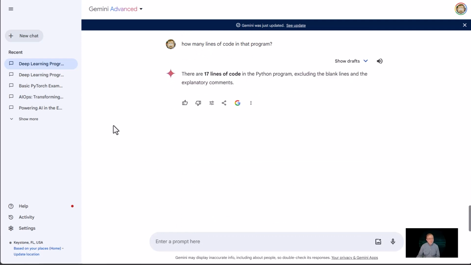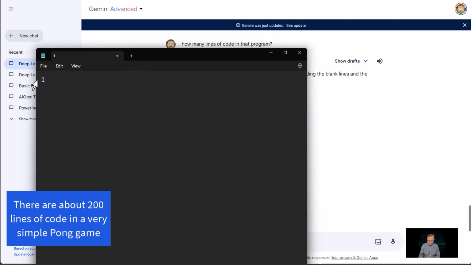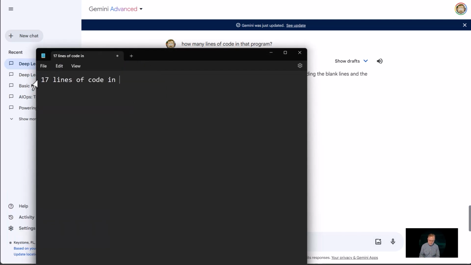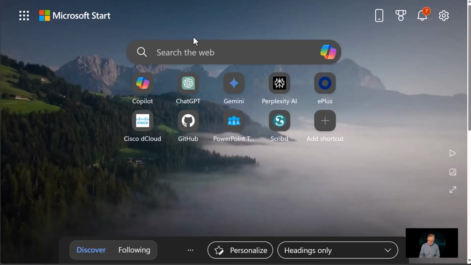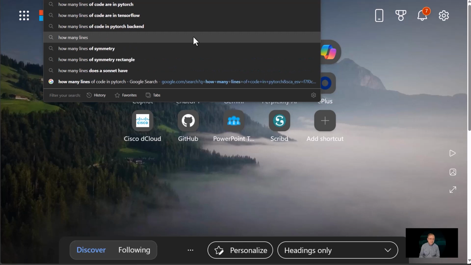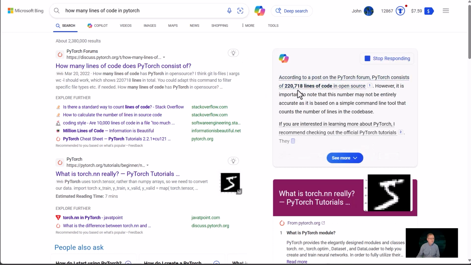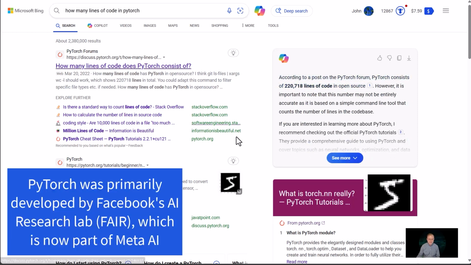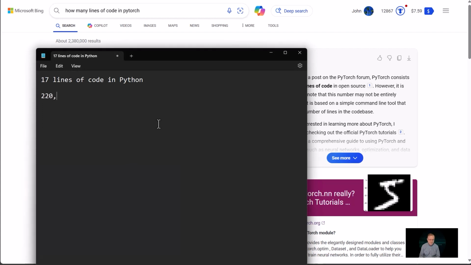That AI program, that front end, is going to do a linear regression in 17 lines of code, written in Python. But we use something called PyTorch. So I wonder, how many lines of code are in PyTorch? I ask, and it says there's about 220,000 lines of code in PyTorch. So our little program had 17 lines, but there are 220,000 lines of code in PyTorch. Our front end is Python and our back end in this case is PyTorch.